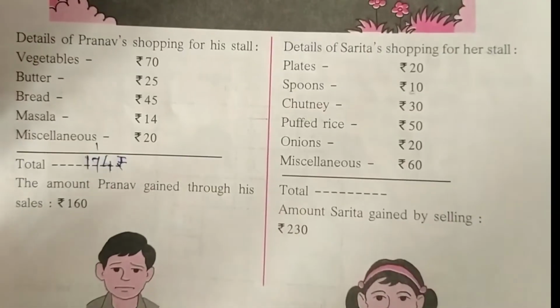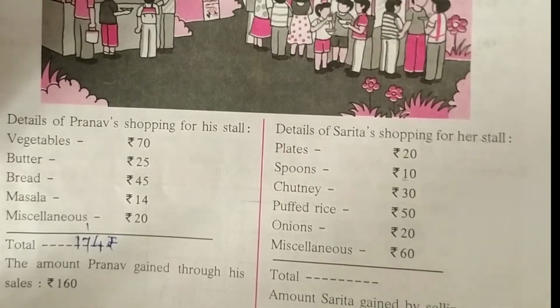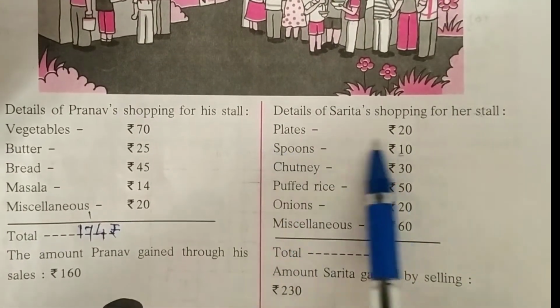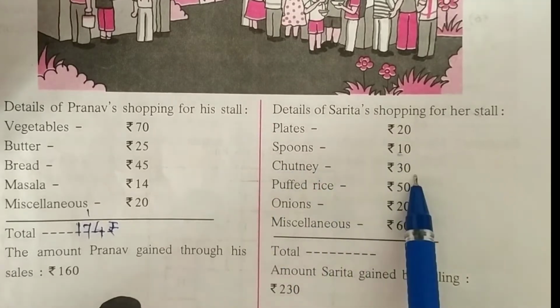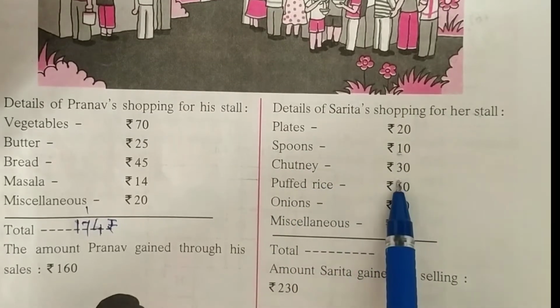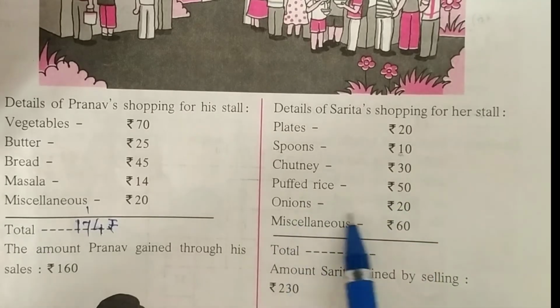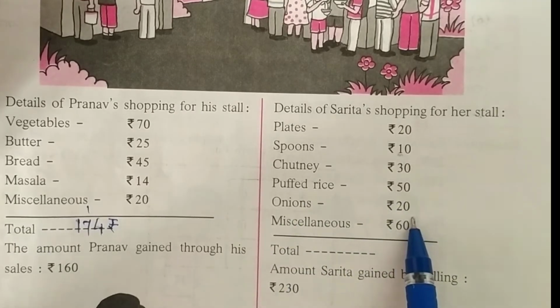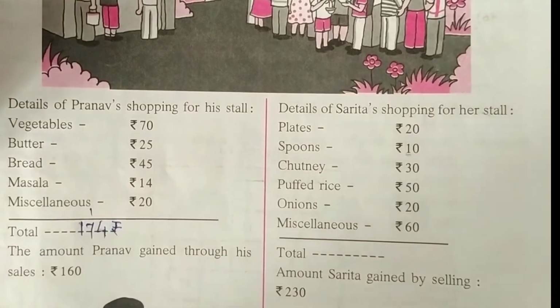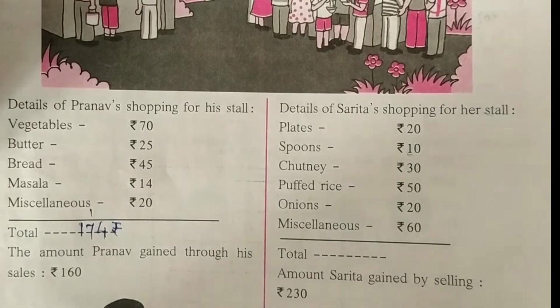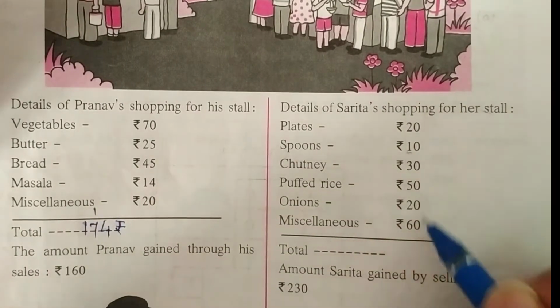Now let's look at the details of Sarita's shopping for her stall. Plates rupees 20, spoons rupees 10, chutney rupees 30, puffed rice rupees 50, onions rupees 20 and miscellaneous rupees 60. The total of Sarita's shopping for her stall is, let's find out.